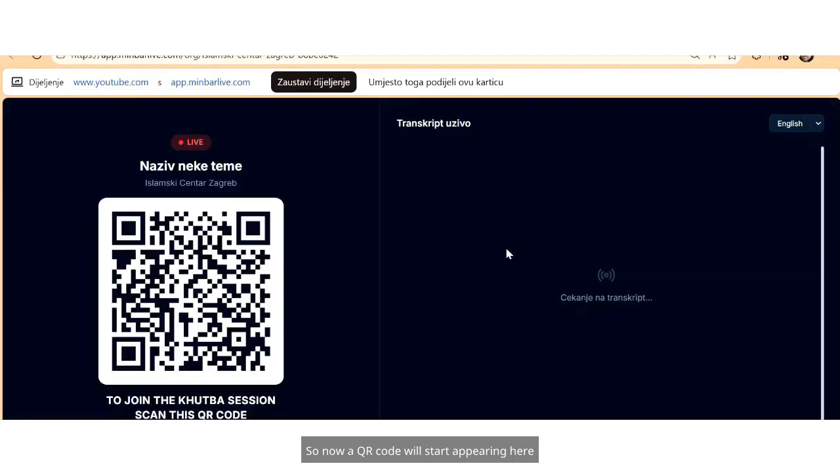So now a QR code will start appearing here that people can scan. Please attach a translation of this sermon. And when the speech starts, the transcript of that speech will start showing here. We will now begin this instructional session today.